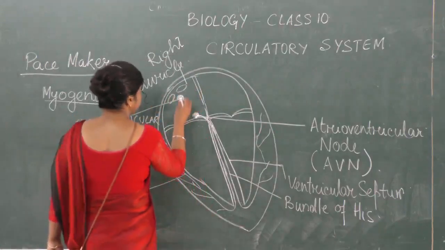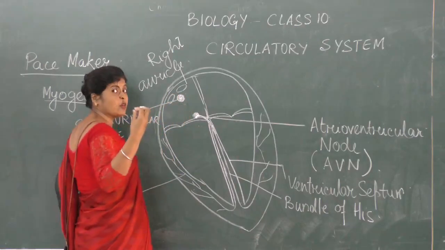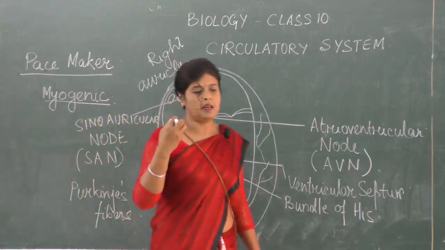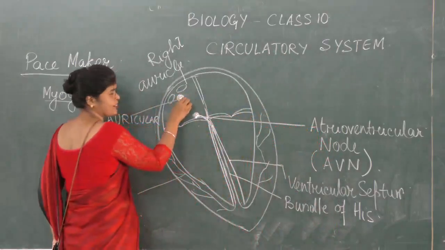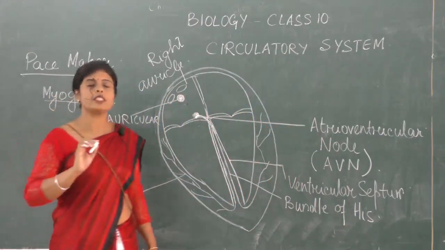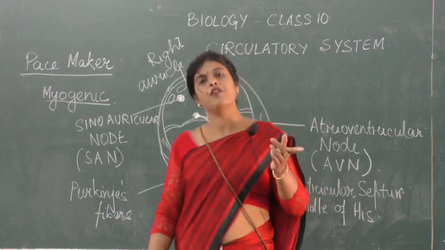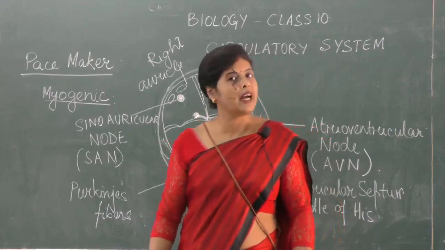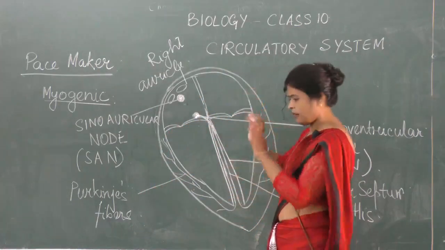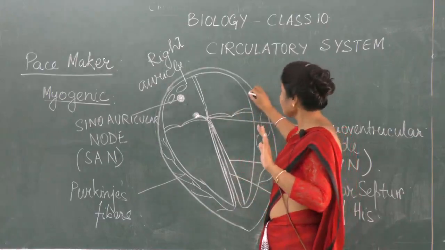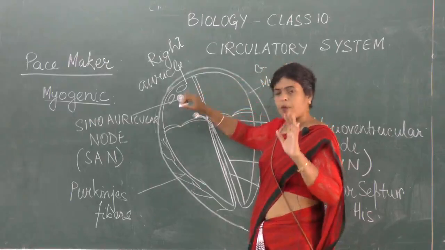Now see what happens. I told you this is the heart muscle itself, which has become a little nodular. Muscles have the ability to contract and relax, but this nodular structure cannot contract and relax. Instead, it can generate impulse. Impulse for what? In class 9, in the muscular system, you have done that the wall of the heart is made up of muscle. What muscle? Cardiac muscles.